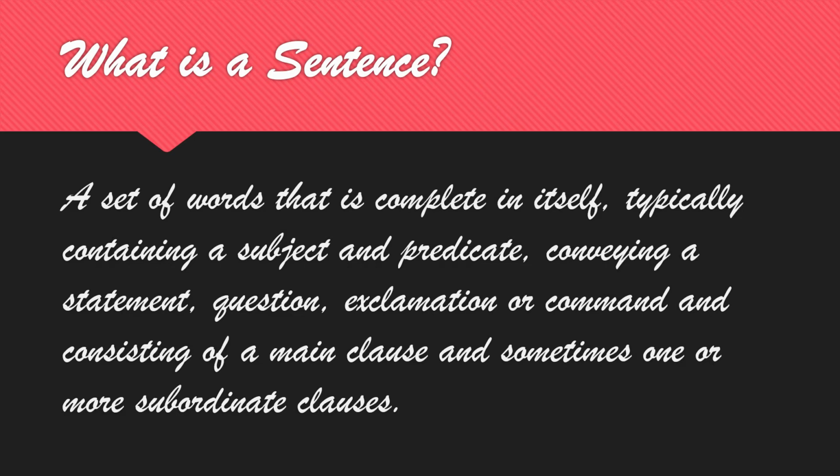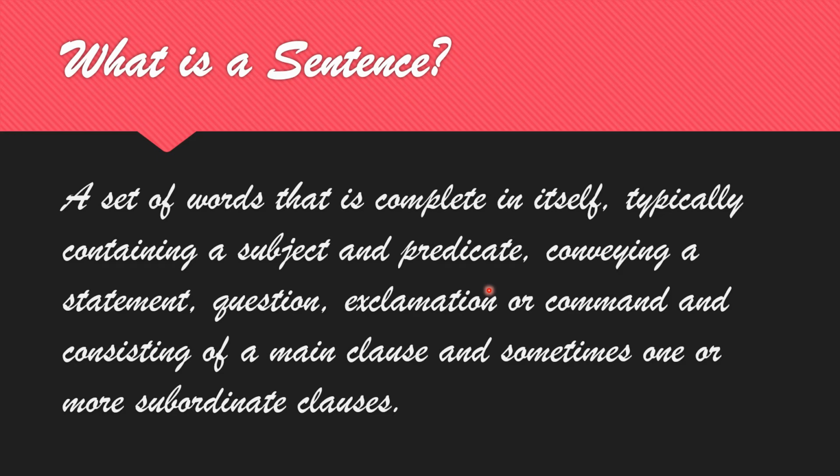So a sentence is a set of words that is complete in itself. It cannot depend on another. A sentence should follow an order: first subject, then verb, then object.